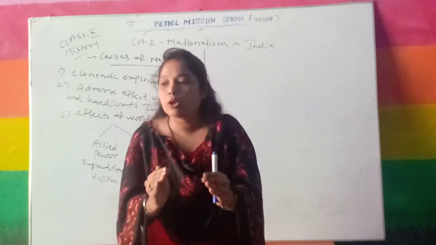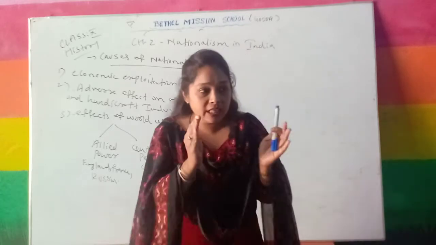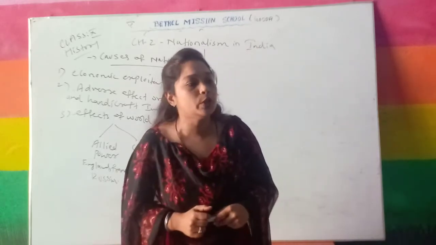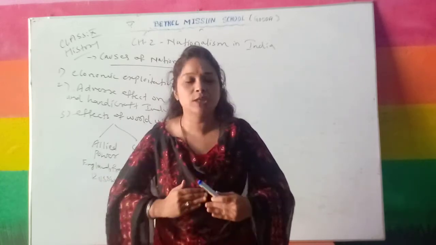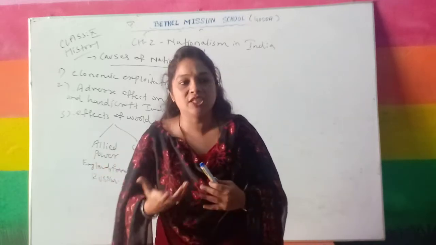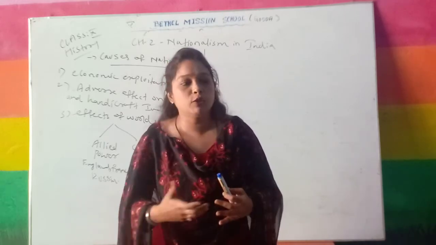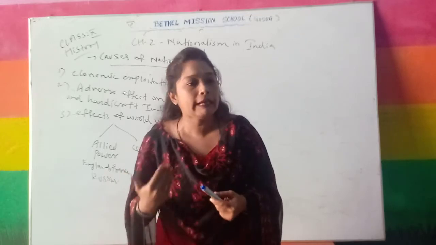When we talk about 1914 to 1918, in that period of time, 1915 is when Gandhiji came to India. Understand? So from 1915 to 1918, Gandhiji put up many small movements, very small agitations, especially in agricultural fields, especially for the farmers, which is the start of nationalism in India.